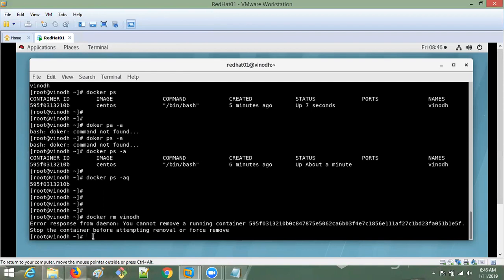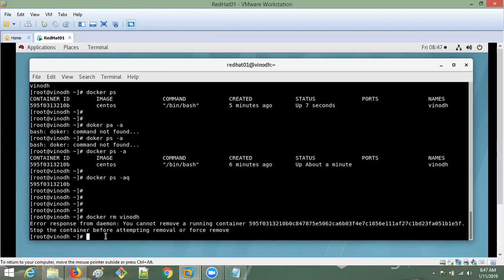Okay, the container ID will be like this. Actually, if you observe, this is the entire container ID, but it is giving only the first 10 or so characters. The complete container ID will look like this. And it is telling: stop the container before attempting removal, or you can go with force also. Okay, so only in a difficult situation go with force, otherwise don't go for force.